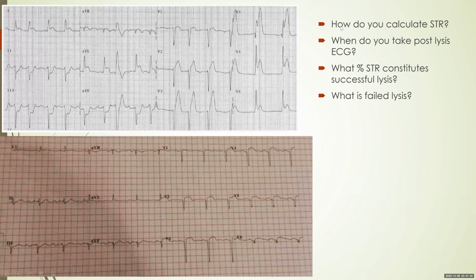So some questions. How do you calculate ST resolution? When do you take your post-lysis ECG? What percent ST resolution constitutes a successful lysis? And lastly, what is failed lysis? There's an anterior wall MI that has been successfully thrombolyzed. You can see there's a very good ST resolution here.